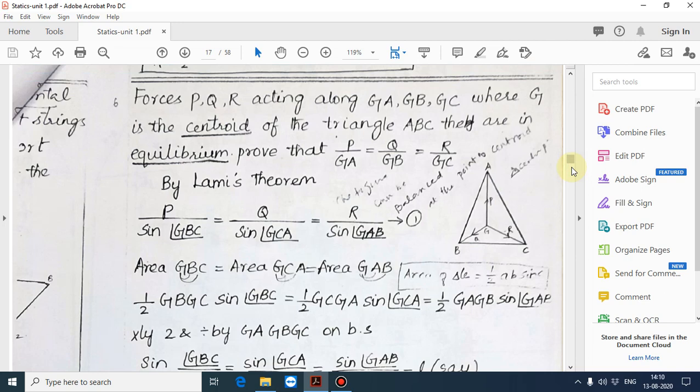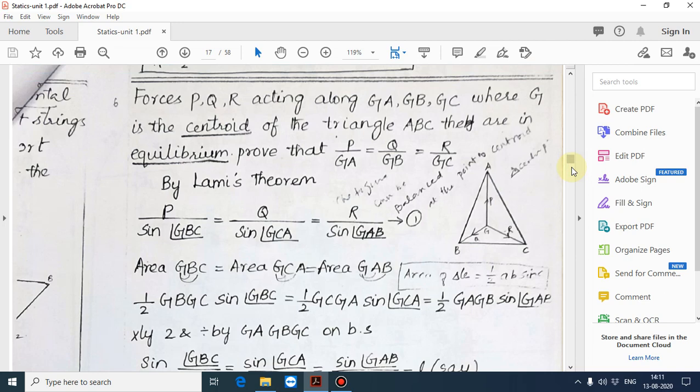You see the next problem. Forces P, Q, R are acting along GA, GB, GC, where G is the centroid of the triangle ABC. They are in equilibrium. Prove that P by GA is equal to Q by GB is equal to R by GC. You have to prove.